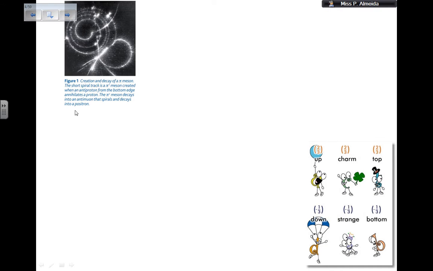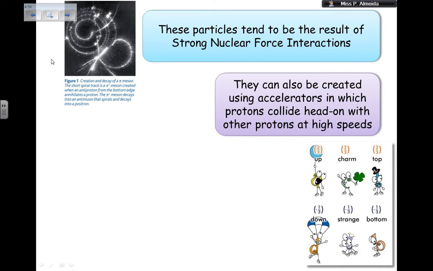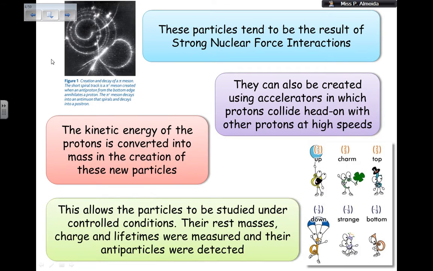This is an actual photograph taken at CERN, in this case of the decay of the pi meson. This is how they can look at the trajectories of the particles, and then draw several conclusions to do with properties, charges, velocities. About these particles, they tend to be the result of the strong nuclear force interaction. It's good that we know that, because sometimes we need to say what type of interaction they have. So this one, strong nuclear force.